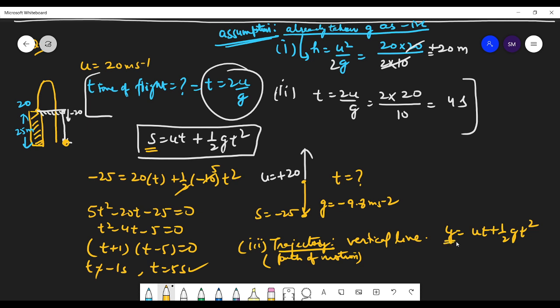In this case, you can see that y is not equals to 0. You have found the value of y. You have taken the y as this. So y is not equal to 0 here. And x is equals to 0. So it's a vertical line motion. So y is changing, but x is not changing. Okay.